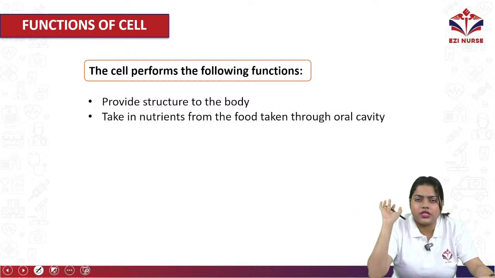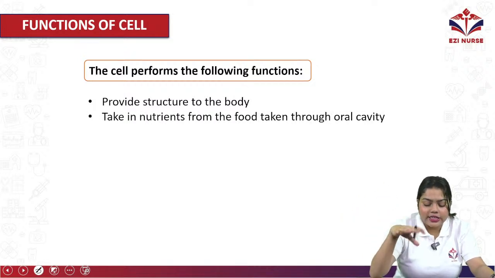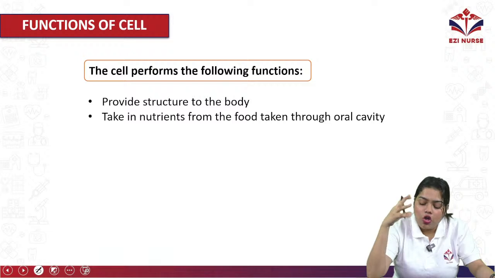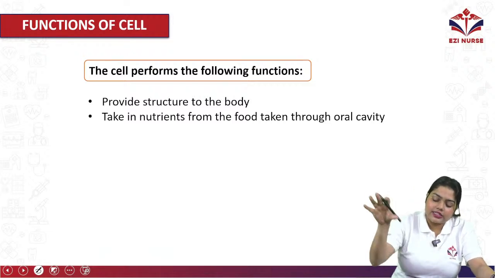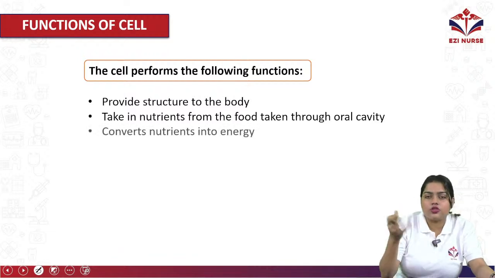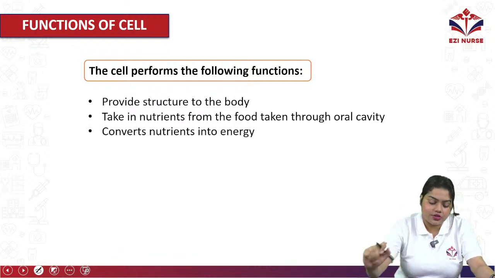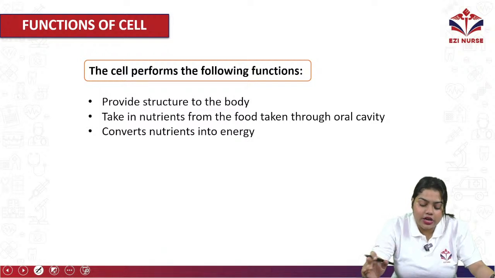This is formed with the help of cells, a bunch of millions of cells. Okay, so it takes nutrients from the food taken through the oral cavity, whatever we are taking orally, from that the cells take the nutrients to grow themselves. Okay, then it converts the nutrients into energy.